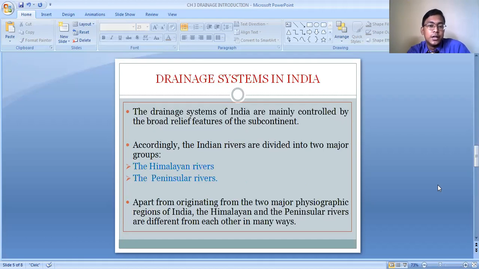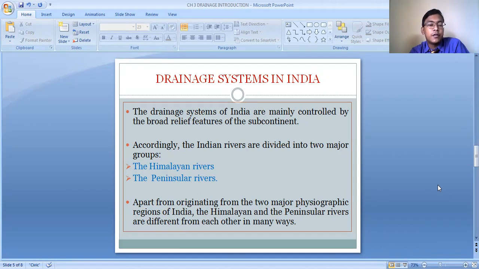Next, the drainage system in our country can broadly be classified into two major categories according to the relief features. In the previous chapter, chapter 2, we studied that our country has different types of relief features, such as mountains, plateaus, plains, islands, and deserts.